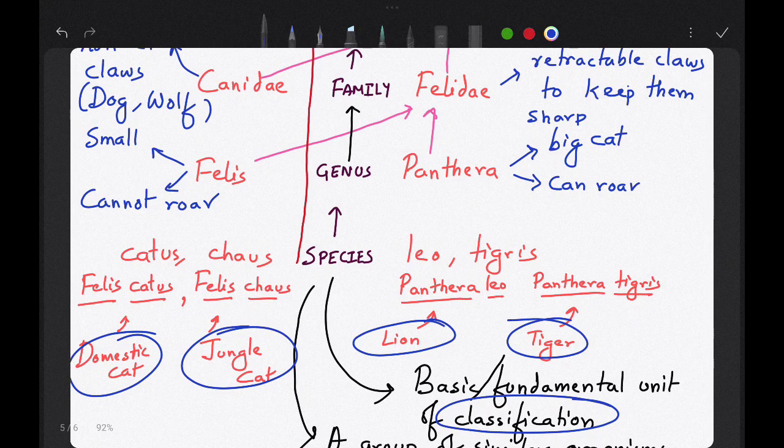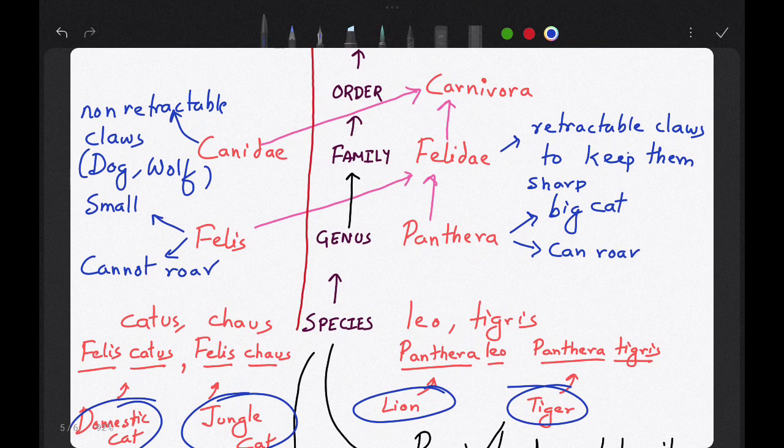For lion it is Panthera leo, for tiger it is Panthera tigris. Now leo and tigris are the scientific names, and these represent species. Leo and tigris represent species, and it must be underlined. Remember to underline.